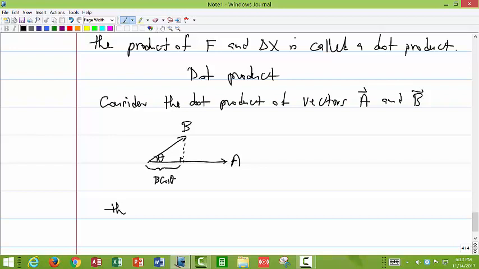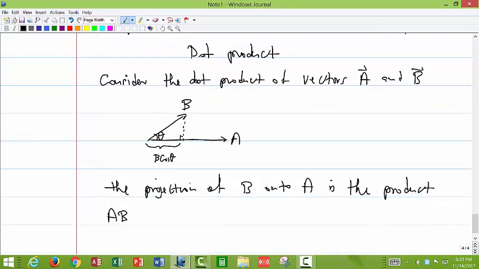So the projection of b onto a times a is ab cosine theta, and that's equal to a dot b. That's what the dot product means.